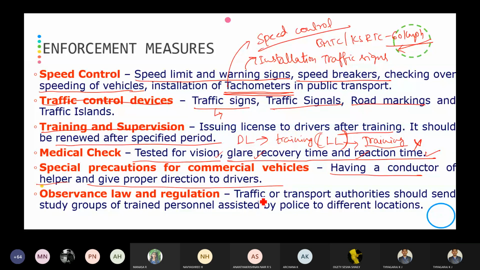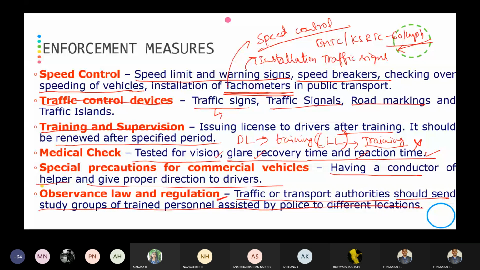Then observance of law and regulation, that is, the Traffic or Transport Authority should send steady groups of trained personnel assisted by police to different locations. I think you all know that every weekend the police will be catching you, or whenever you are moving on the road, one ASI or SI with one PC will be there catching vehicles that are violating the rules and regulations.